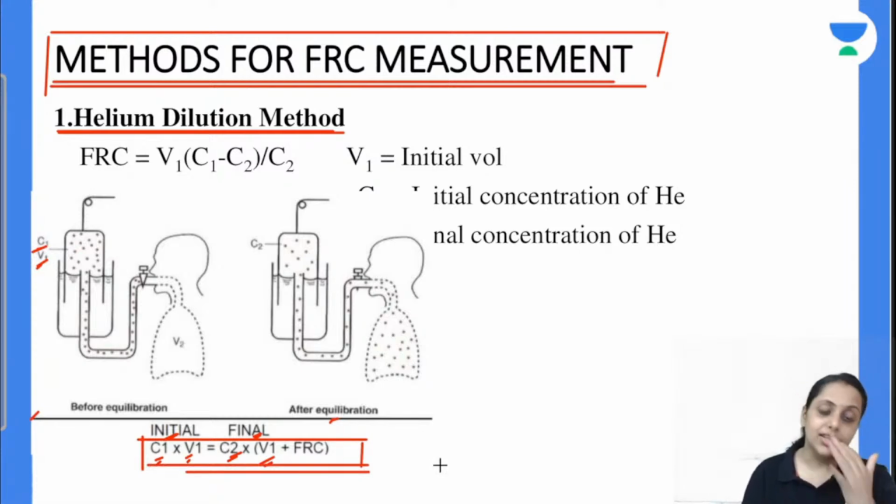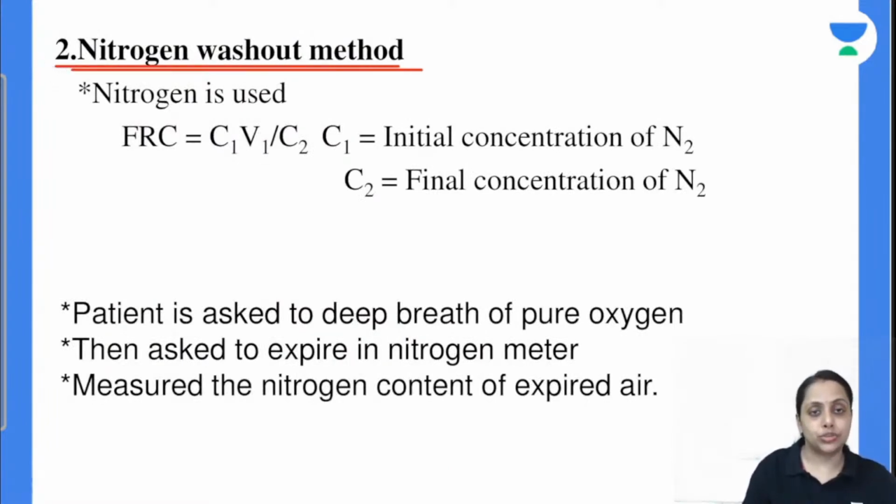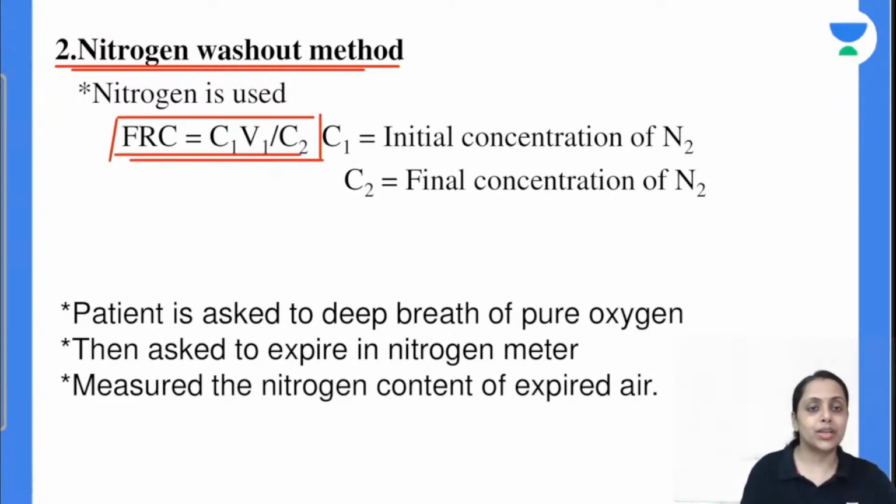ठीक है? Is this clear? So mass conservation लगा के हमने helium dilution method से FRC को calculate कर लिया. Next technique that is nitrogen washout method. इसमें हम nitrogen use करते हैं and this is the formula. C1 V1 upon C2 is going to give this FRC.